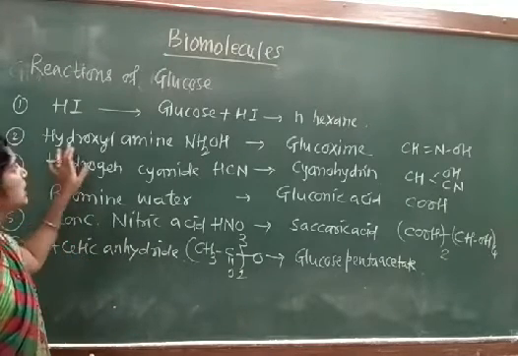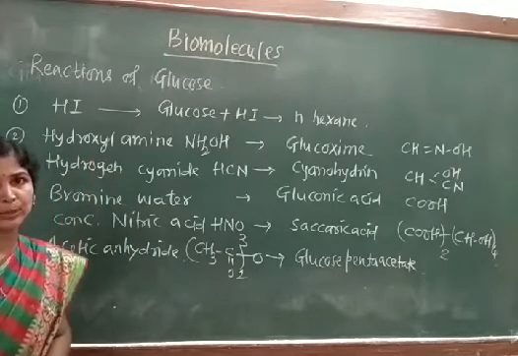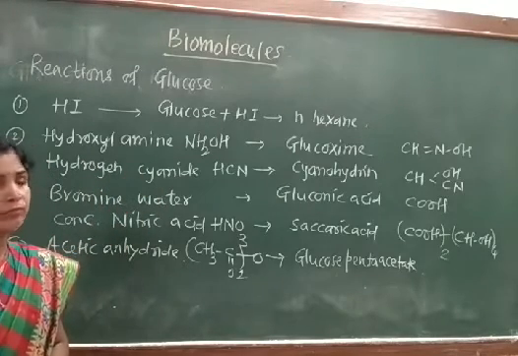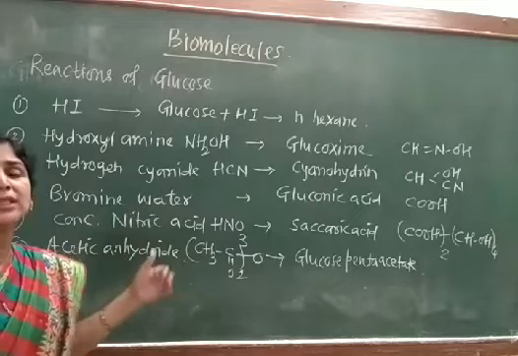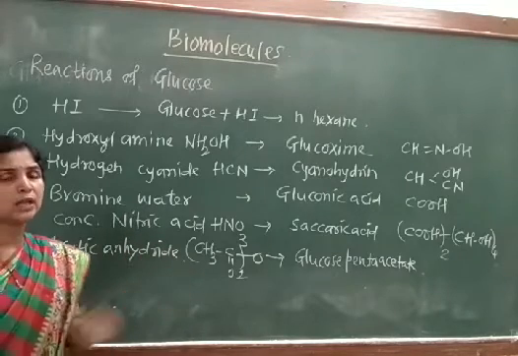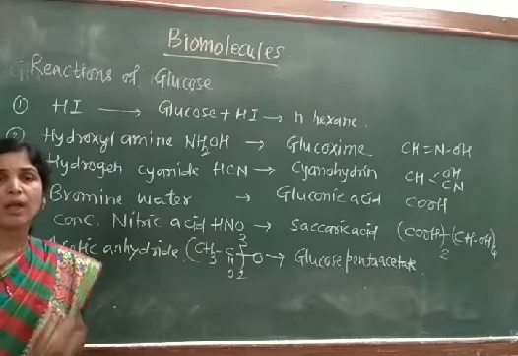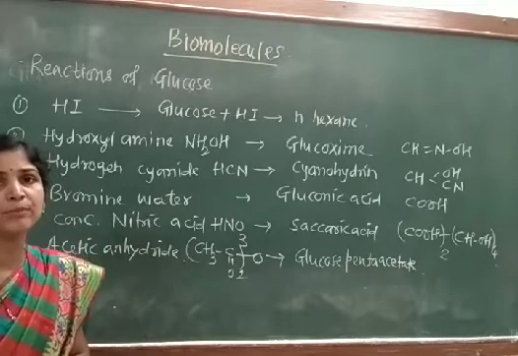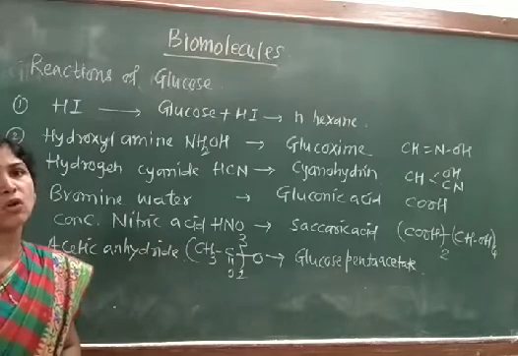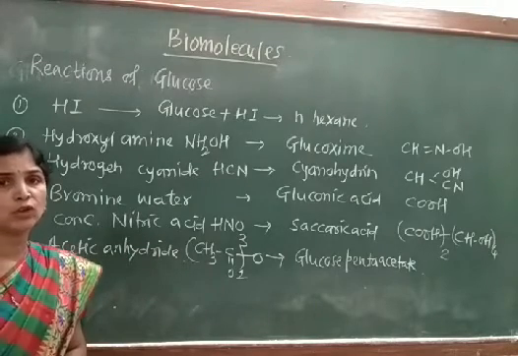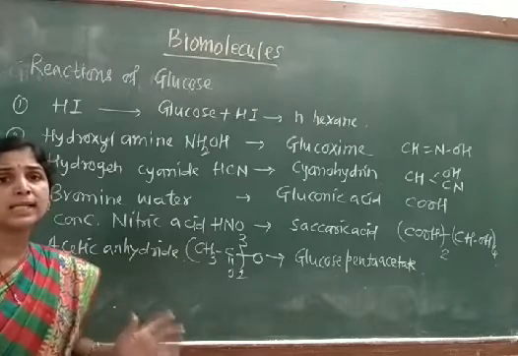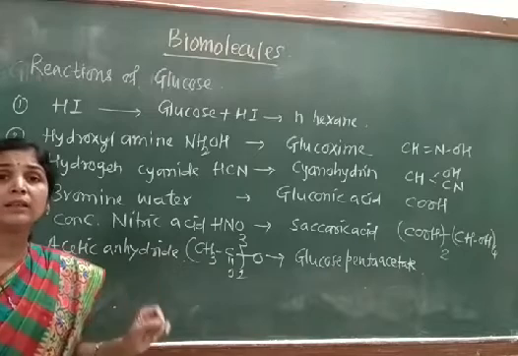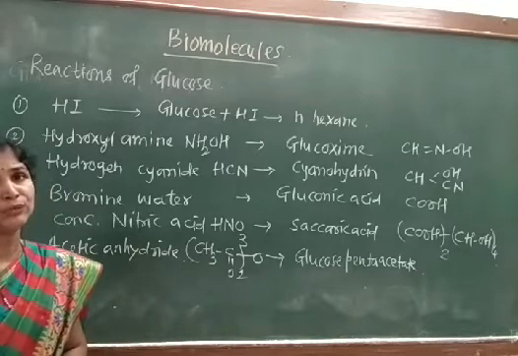The second reaction is a reaction with the hydroxylamine. Hydroxylamine is having the formula NH2OH. Where we have said that on reaction with hydroxylamine, glucose gives the oxime. Formation of the oxime of glucose, which is called as glucoxime, it confirms the presence of the carbonyl group in case of glucose. Because oxime formation is possible only if that compound is having either aldehyde or ketonic functional group.